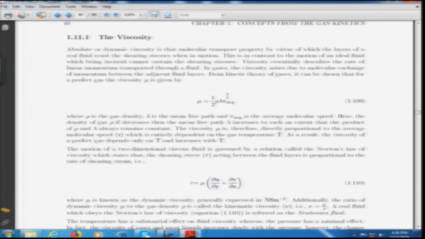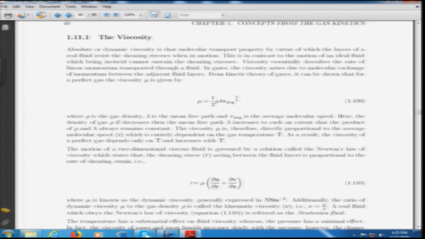It has been seen that when the density decreases, the mean free path increases such that their product essentially remains constant. In turn, the viscosity is directly proportional to the average molecular speed of the gas.